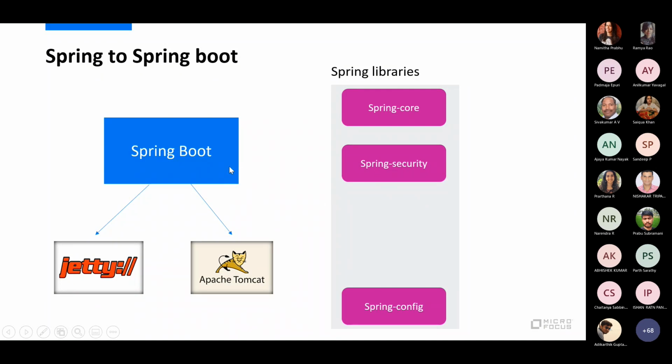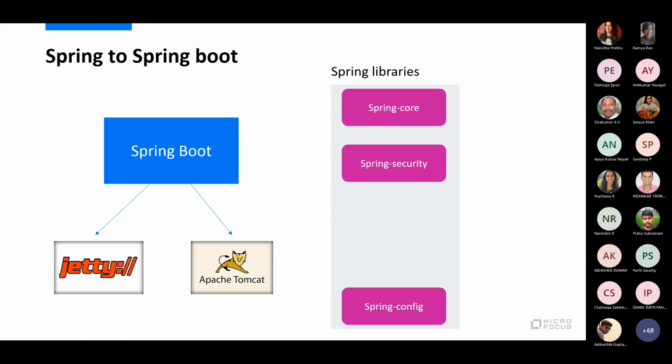Okay. So what is Spring Boot then? Spring Boot provides you with an application platform layer. We already looked into what an application platform is. It embeds that application layer within itself. You can have an embedded Tomcat or an embedded Jetty container within Spring Boot. And it provides a nice integration with the Spring libraries, which made people's life much easier. So that is what we will see in the subsequent slide sets and in the demo as well.